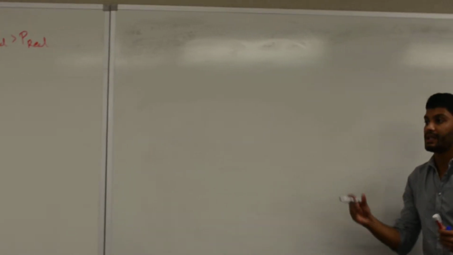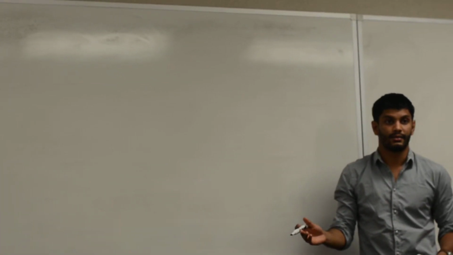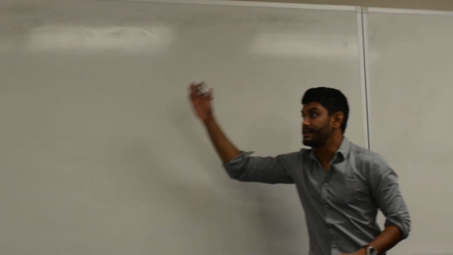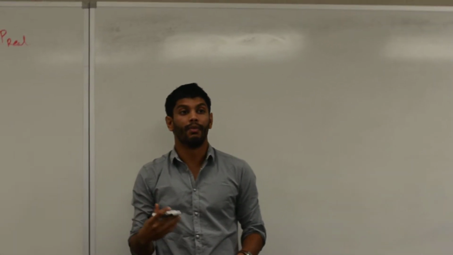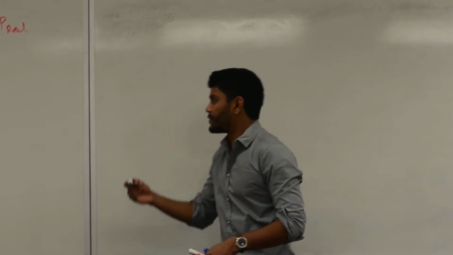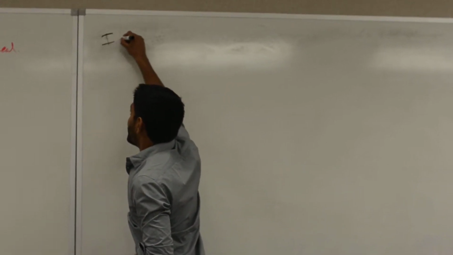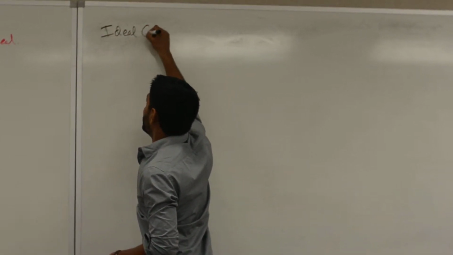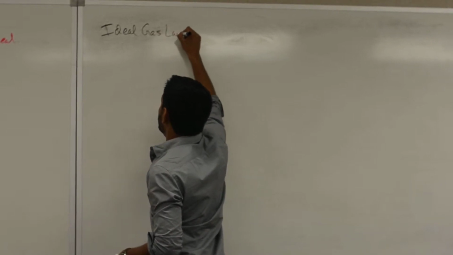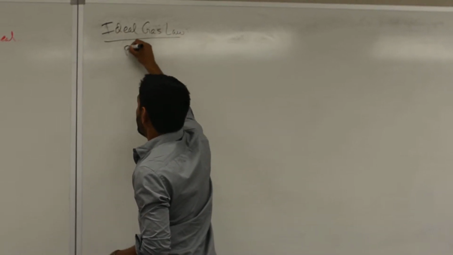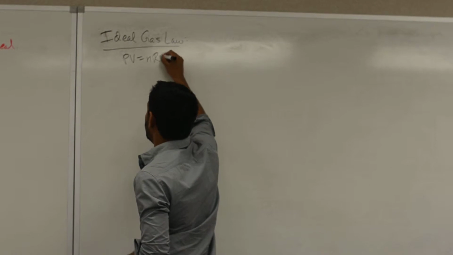So, just like the ideal gas law, these conditions can all be described by an equation. DeBron, remind me what the ideal gas law equation is. It is PV equals nRT. Exactly. PV equals nRT.